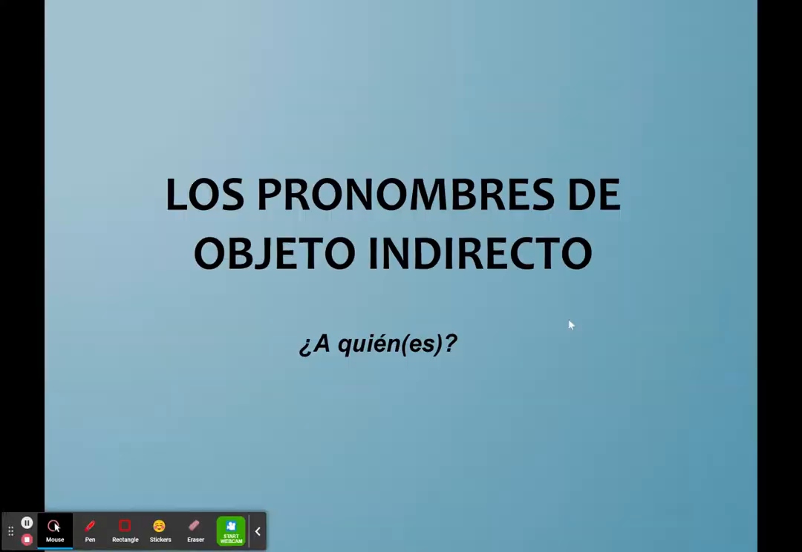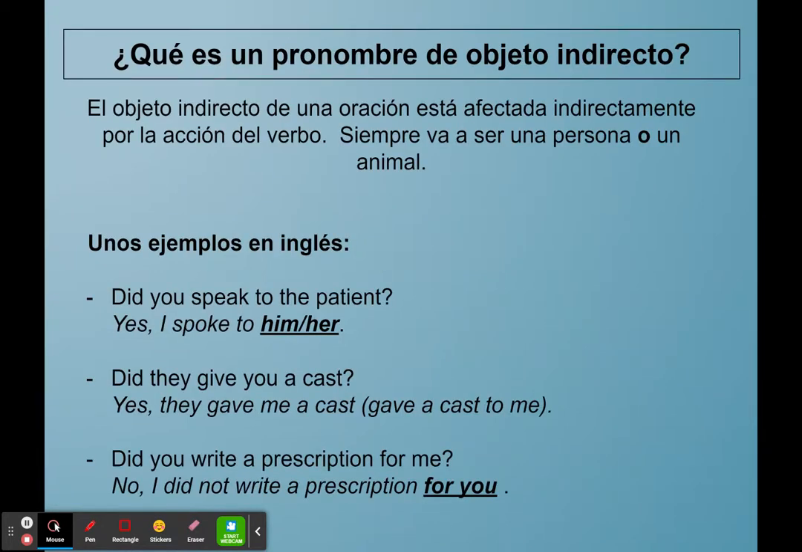Okay, so ahora vamos a hablar de los pronombres de objeto indirecto. And you'll note that this has a quien or a quienes as a subtitle, which should lead you to realize, hopefully, that these have to do with people or animals, but not things. Okay? So be aware, el objeto indirecto de una oración está afectado indirectamente por la acción del verbo. So it's affected indirectly by the action of the verb.